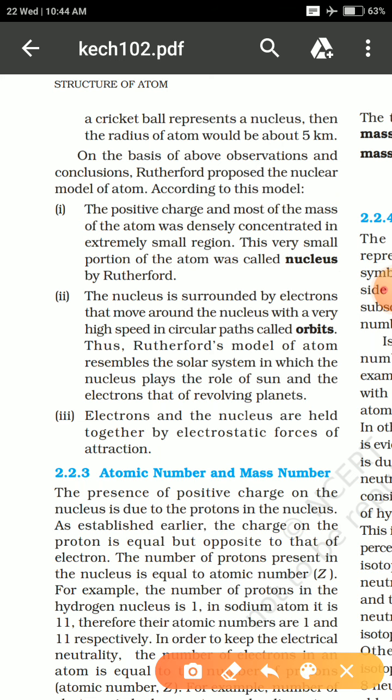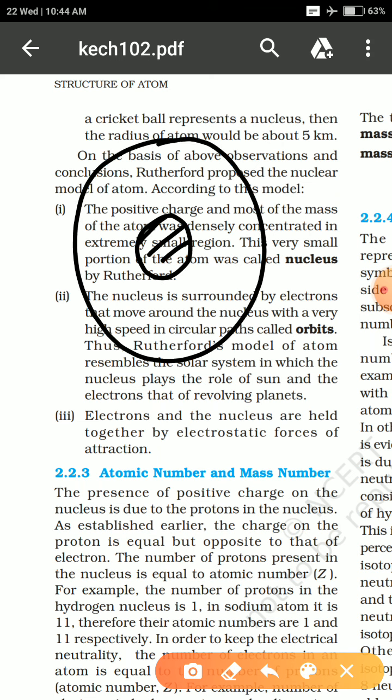Second thing that he got from that model: the nucleus is surrounded by electrons. Suppose we have a nucleus here; this is our atomic structure. The nucleus is completely surrounded by electrons.